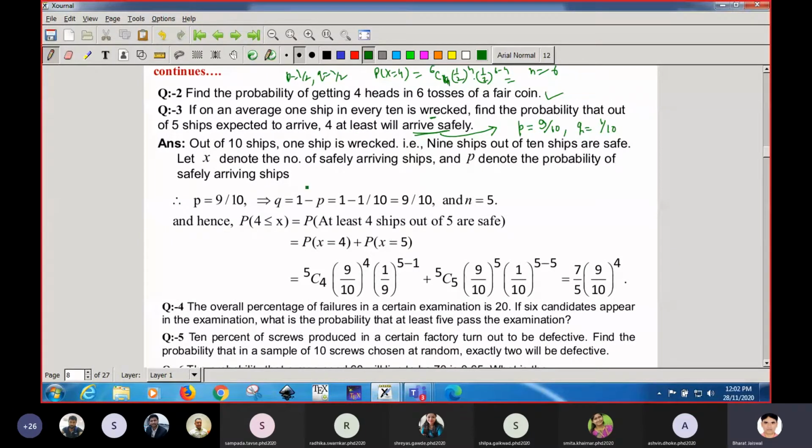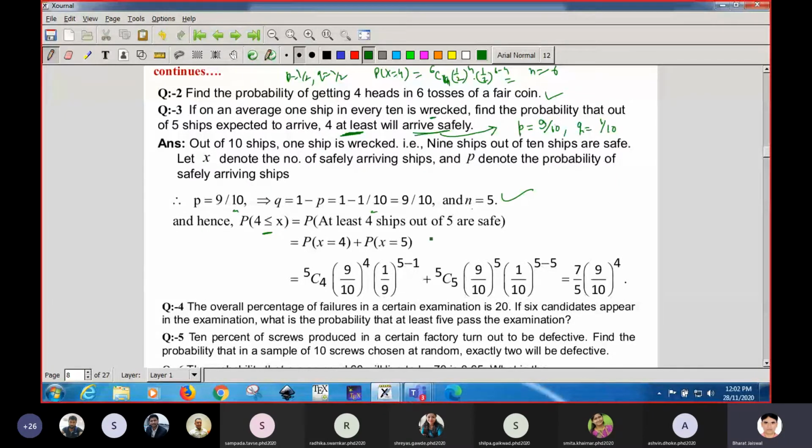So out of 10 ships, 1 is wrecked, so for safely arriving ships the probability will be 9/10. Now the question is: find the probability that out of 5 ships expected to arrive, at least 4 will arrive safely. So p is 9/10, q equal to 1/10, and small n is 5. So the probability of getting at least 4 means the maximum may be up to 5.